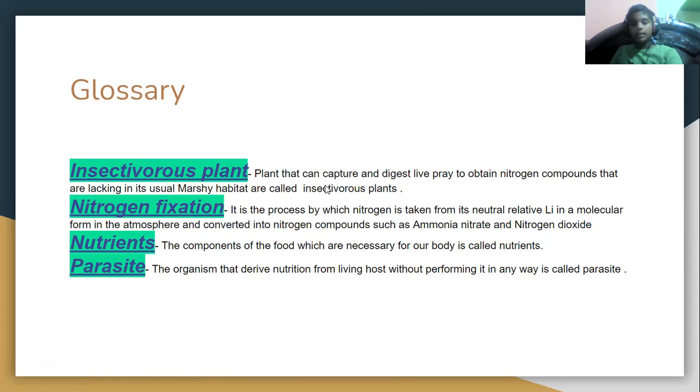Nitrogen fixation: a process by which nitrogen is taken from its neutral molecular form in the atmosphere and converted into nitrogen compounds such as ammonia, nitrate, and nitrogen dioxide. Nutrients: the components of food which are necessary for our body. Parasite: the organism that derives nutrition from a living host without benefiting it in any way.